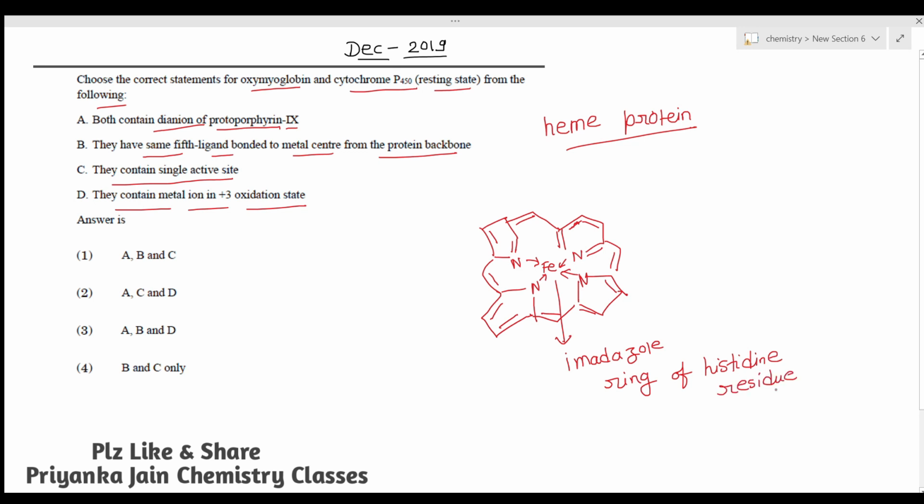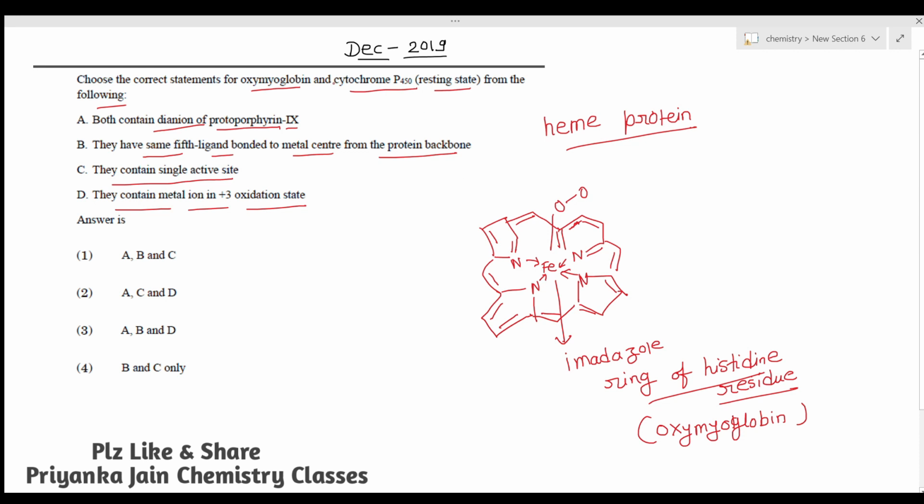This is present in the case of myoglobin, or we can say in the case of oxymyoglobin. Both are the same. One difference between them is the oxygen. In the case of oxymyoglobin, at another position the oxygen will be bound. Here the oxygen is bound in the oxymyoglobin.